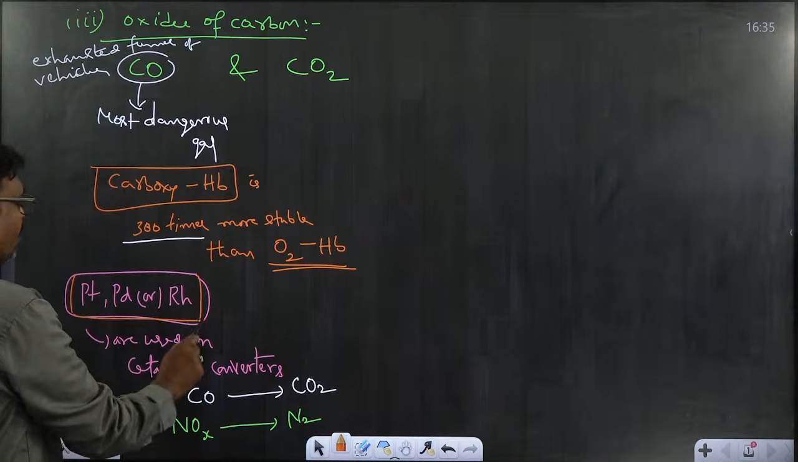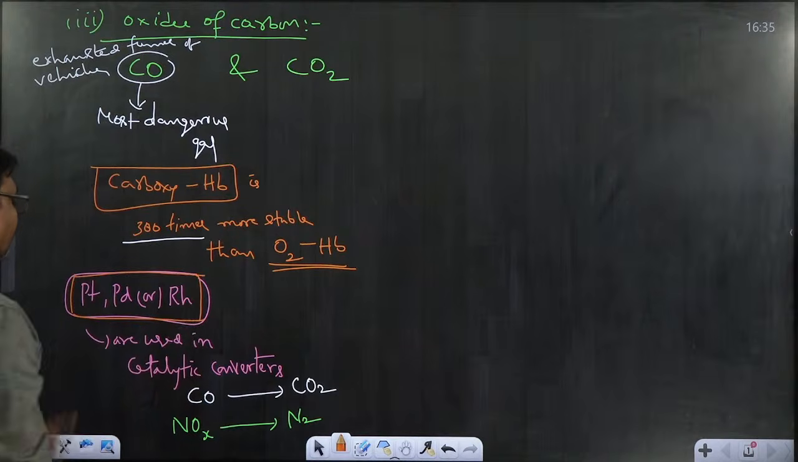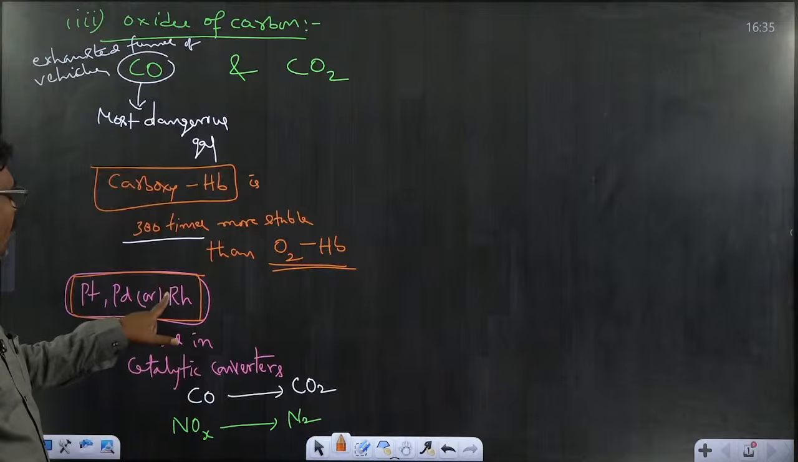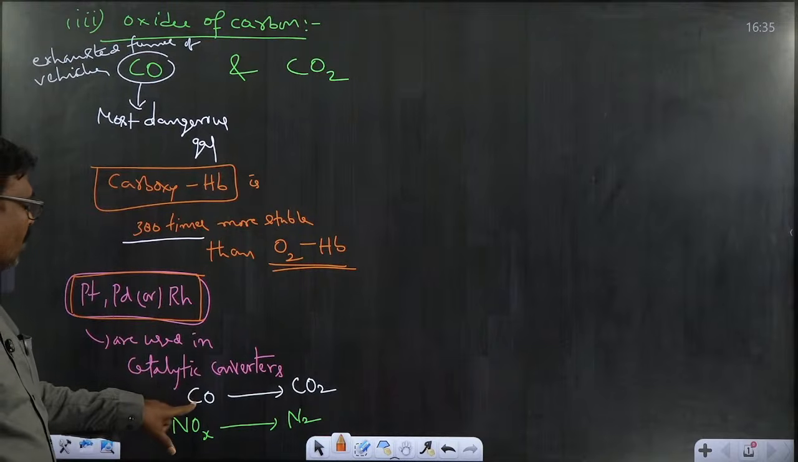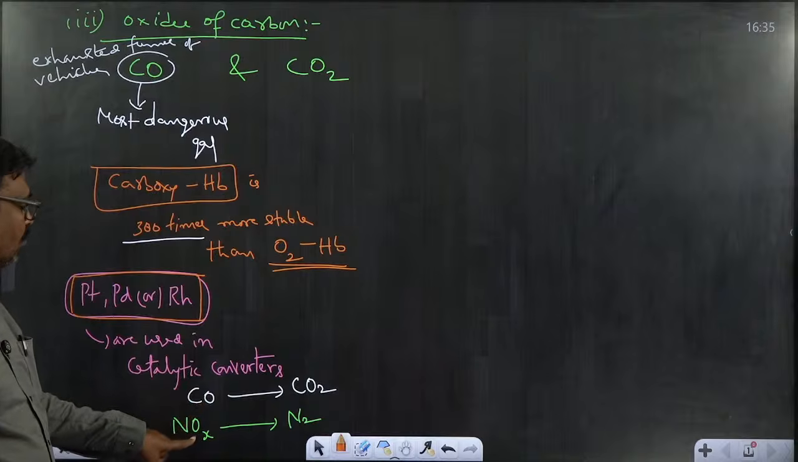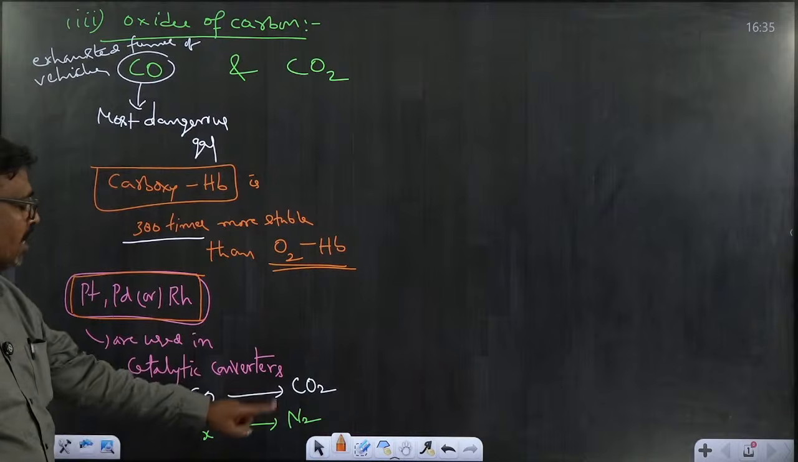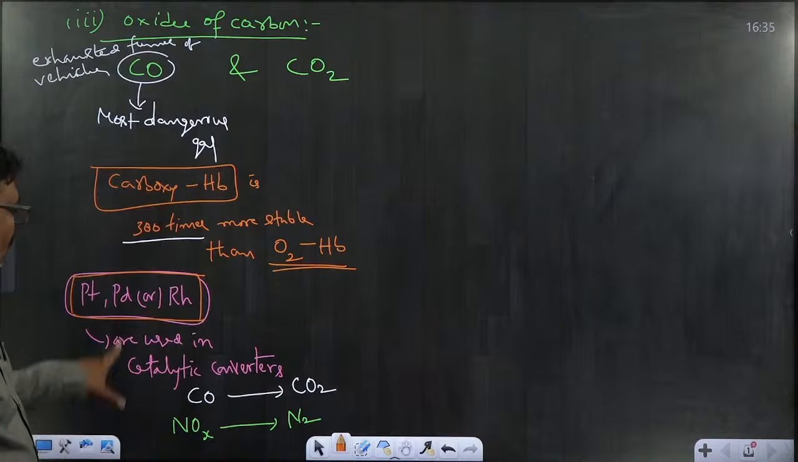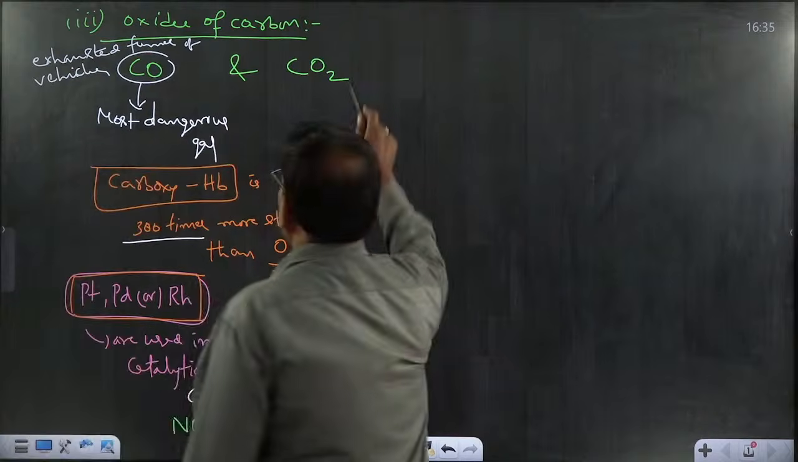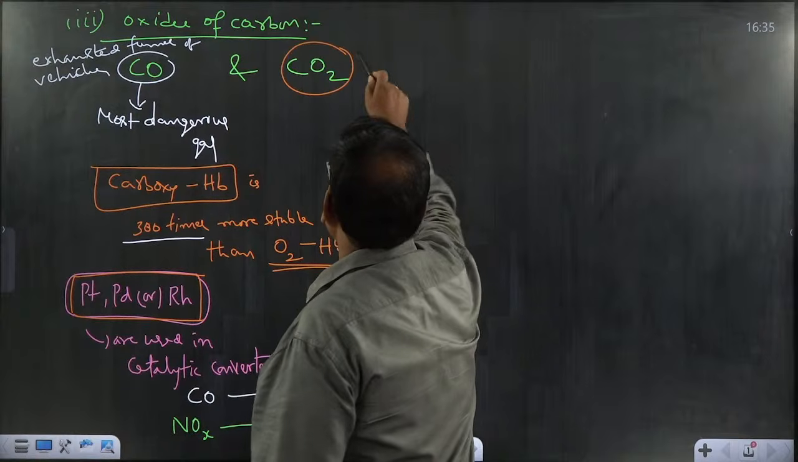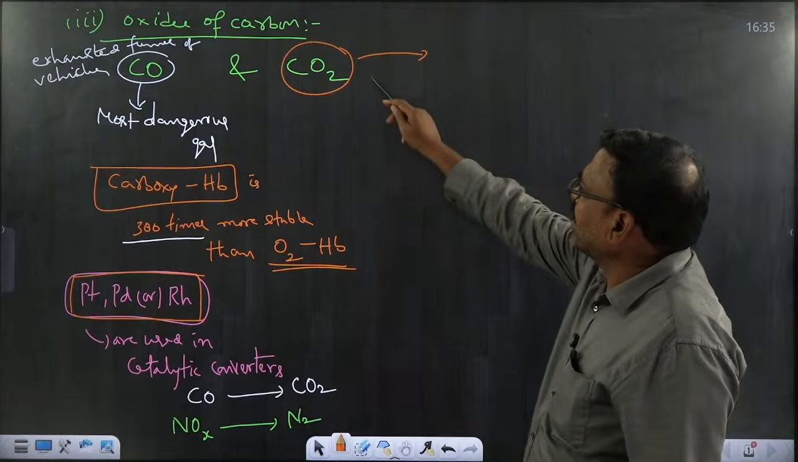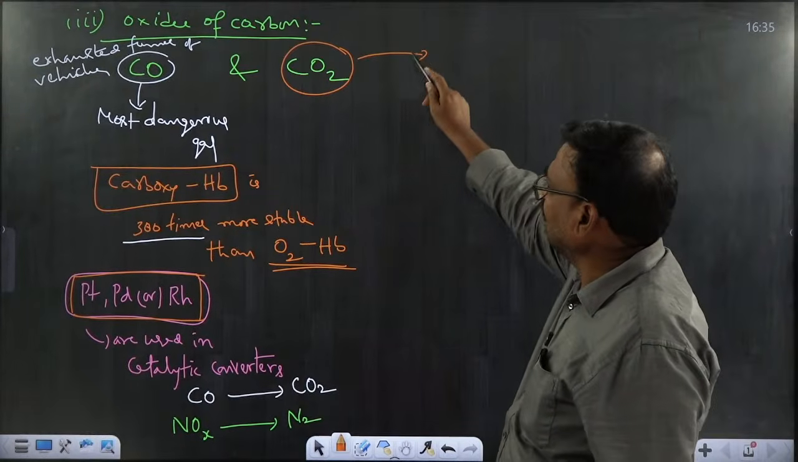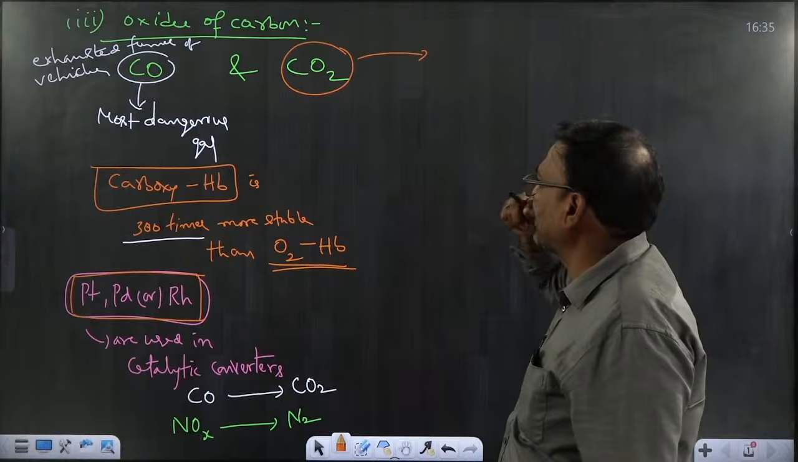So this is the major part in the automobile industry. In vehicles, platinum, palladium or rhodium can be used as catalytic converters, which convert harmful carbon monoxide and oxides of nitrogen into harmless carbon dioxide and nitrogen. So this is one more important point. And coming to the second one, the oxides of carbon: carbon dioxide is also another oxide of carbon.